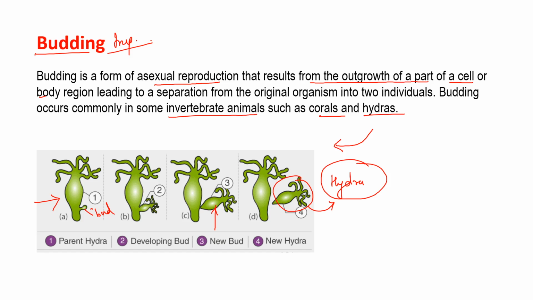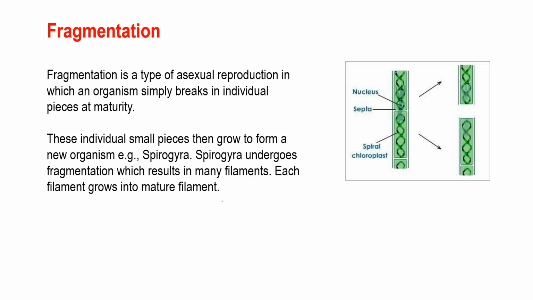After growth, the small bud, or you can say this hydra, develops small tentacles and the mouth, and finally the newly produced hydra gets separated from its parent body. Clear? And this is how budding takes place in corals and hydras, right? Now we are going to discuss the third one, the fragmentation.